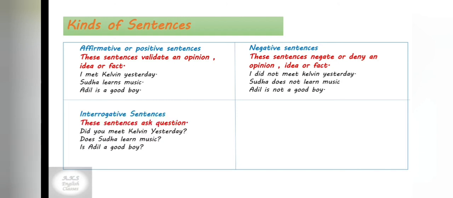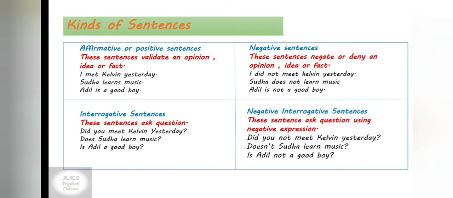In this classification, we have interrogative sentences. These sentences, as we have seen previously, ask questions. For example, did you meet Kevin yesterday? Does Sudha learn music? Is Adil a good boy? So by using did, does and is, we have converted positive sentences into interrogative sentences.